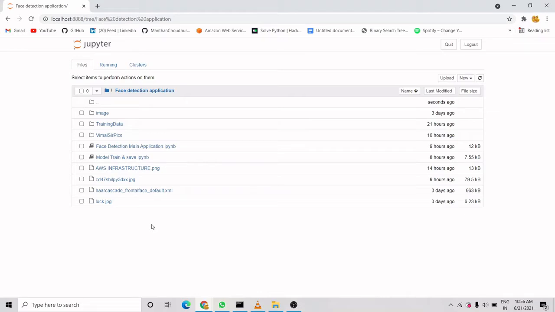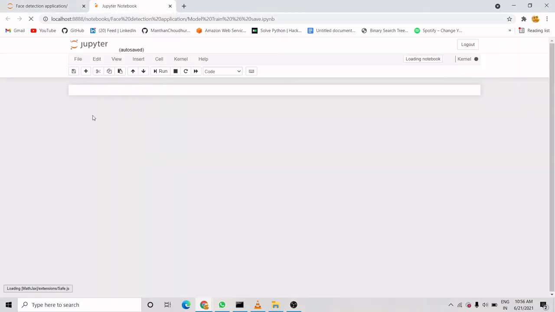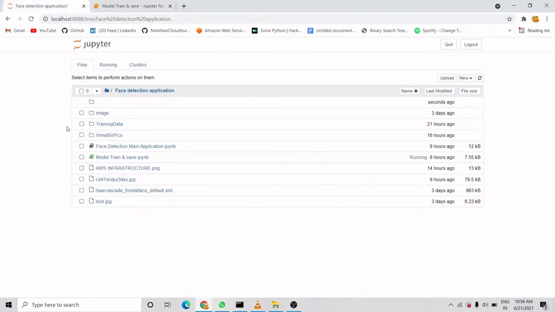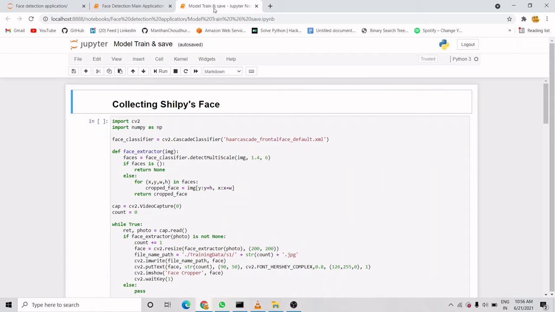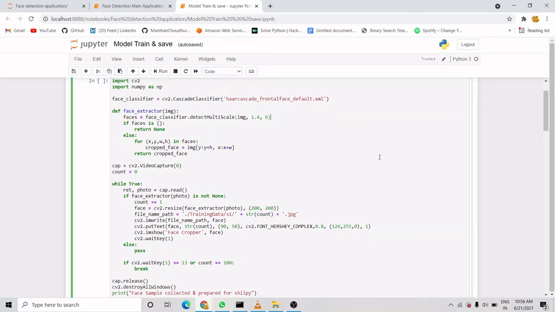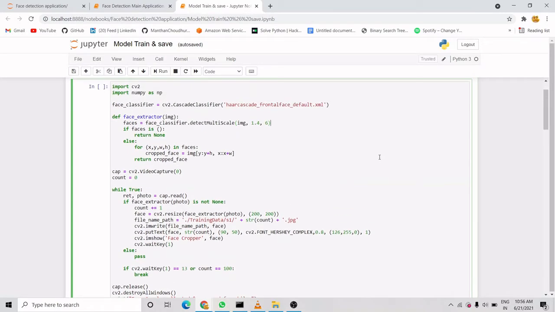So let's start with the demo part. This is the first file I have created for training and saving our model and for data collection. And this one is the second file, in which I'll show a demo of the application. Okay, so let's start. Here we have collected data, meaning face pics of my face. Obviously it is clear what we have done, and before submitting it to GitHub I will document it properly. So let's run it.